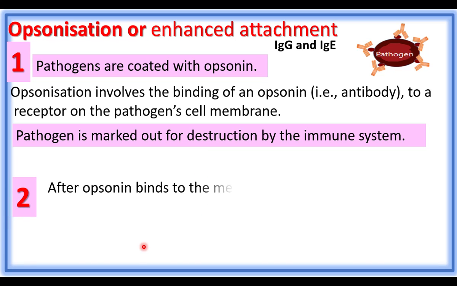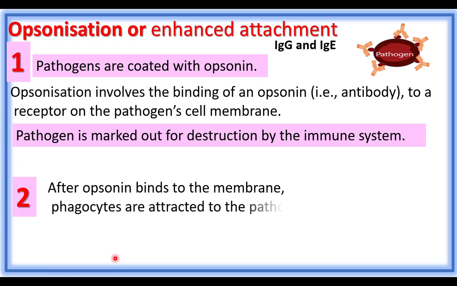After the opsonin binds to the membrane, opsonin here is antibody, after the antibody forms a coating over the pathogen, phagocytes are attracted to the pathogen. The attachment of phagocytes is facilitated. So this is enhanced attachment.